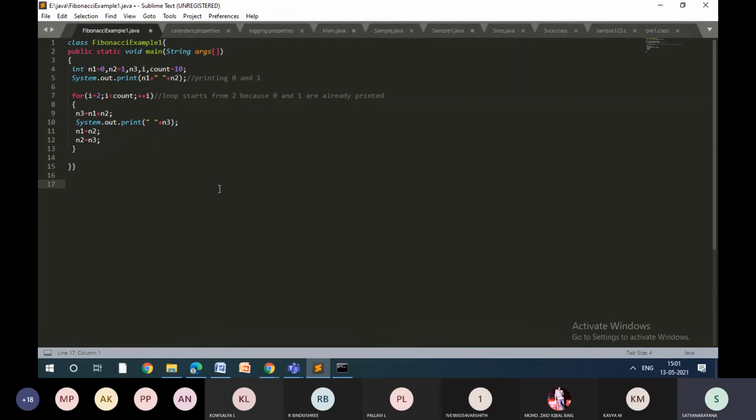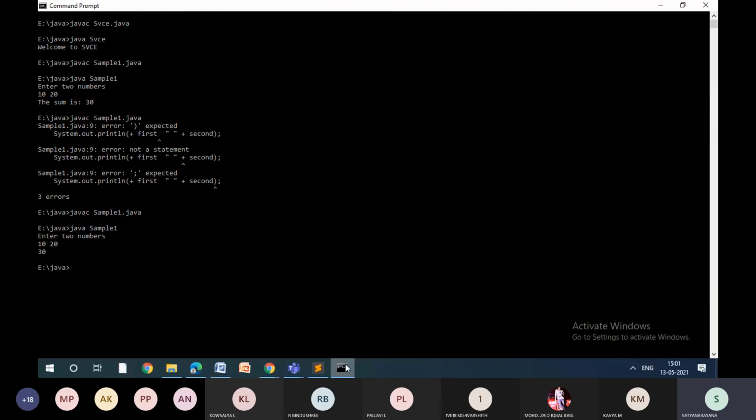Now, when I execute this, let me just copy the program name. So first let us execute, then we'll come back. CLS. javac FibonacciExample.java. Then java FibonacciExample. Now you can see 0, 1. So 0 plus 1 is 1, 1 plus 1 is 2, 2 plus 1 is 3, 3 plus 2 is 5, 8, 13, 21, 34. Right? Now let us go back to program.